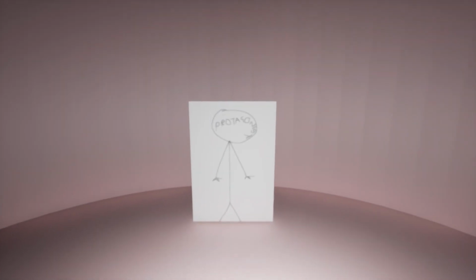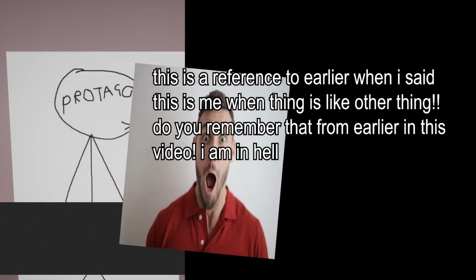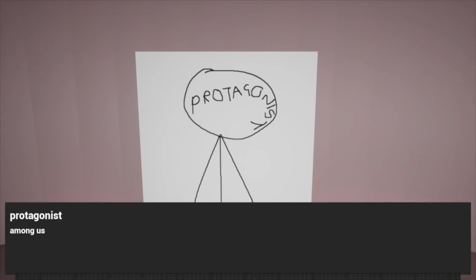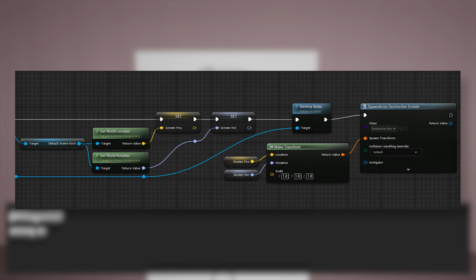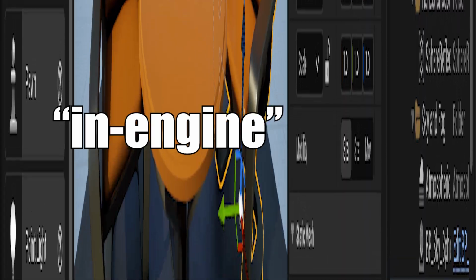Then once the shatter is complete, I added this level sequence where the camera pans back down to the protagonist like it does, keyframing the depth of field so the protagonist is blurred out at first. Then the dialogue reappears, it despawns the previous screen and spawns a new one, and the cycle restarts. So that's the in-engine way I came up with.